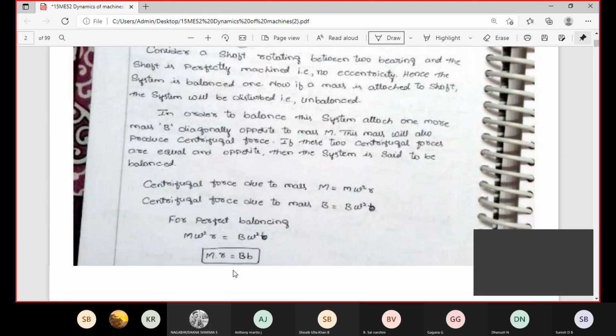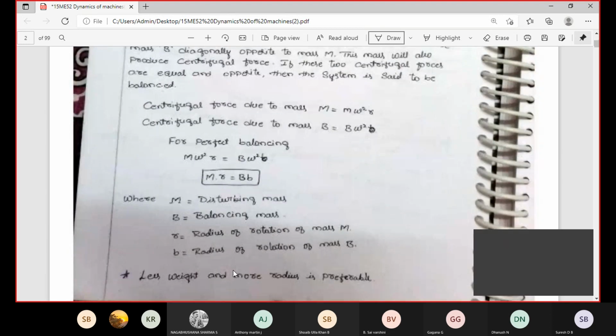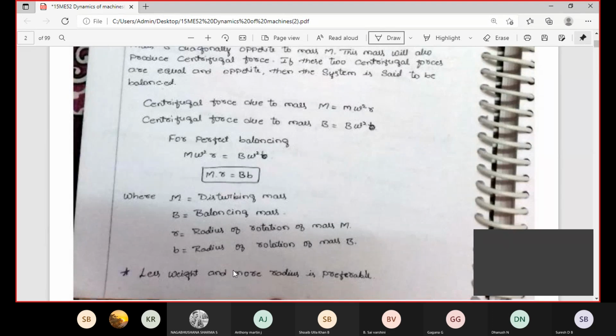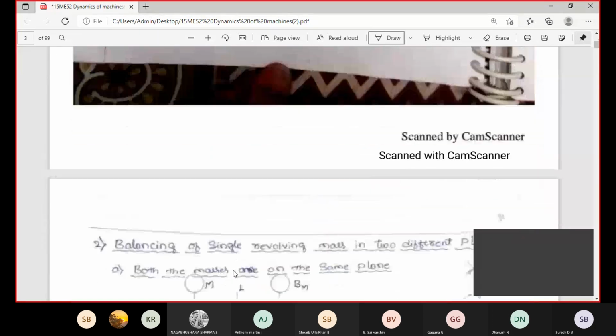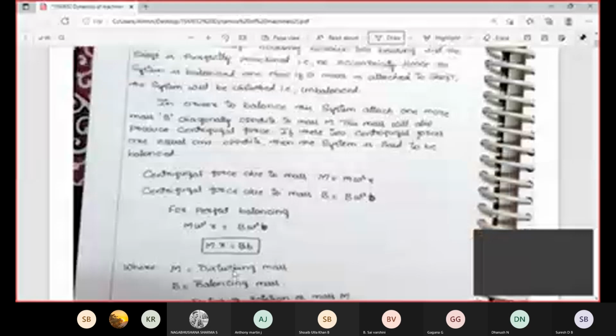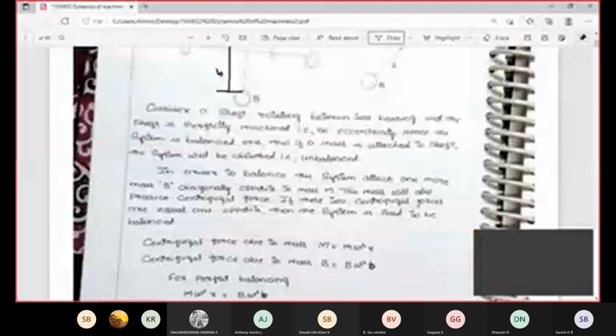When the balance is perfect, in that case capital M into small r equals capital B into small b, then only the system is going to be balanced. Otherwise the shaft rotates away from the center axis. This is the first condition.